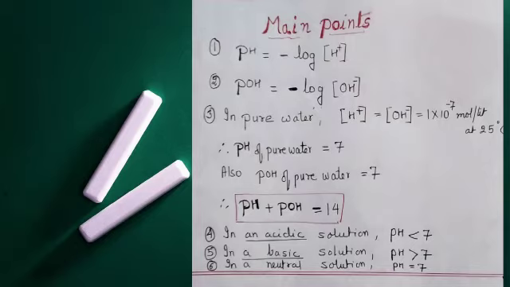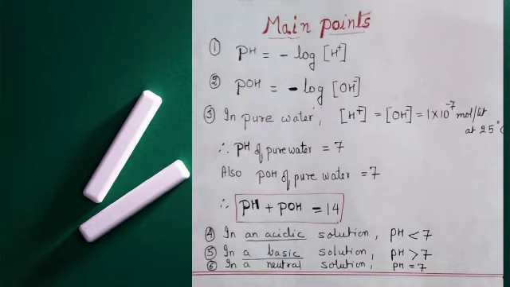Just like we define the pH of a solution as the negative logarithm of hydrogen ion concentration, in the same way the pOH of a solution can be defined as the negative logarithm of hydroxide ion concentration.